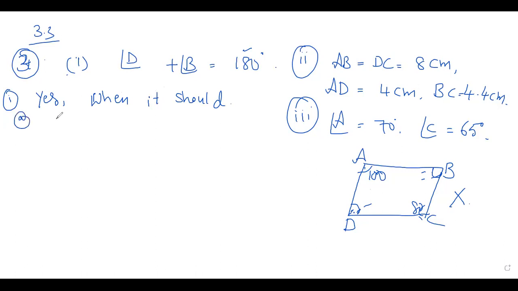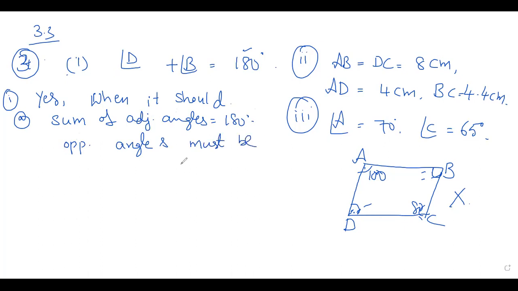What are the conditions? The sum of adjacent angles is equal to 180 degree and opposite angles should be equal. Opposite angles must be equal. Okay, then we say it is a parallelogram, that is the reason you have to give.